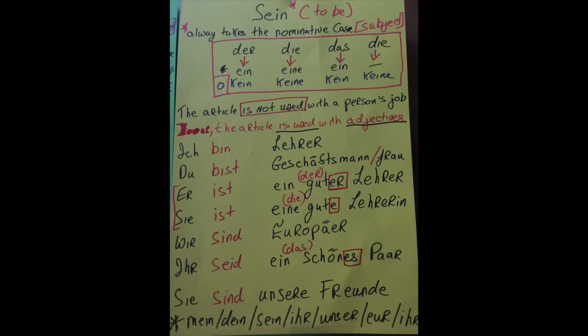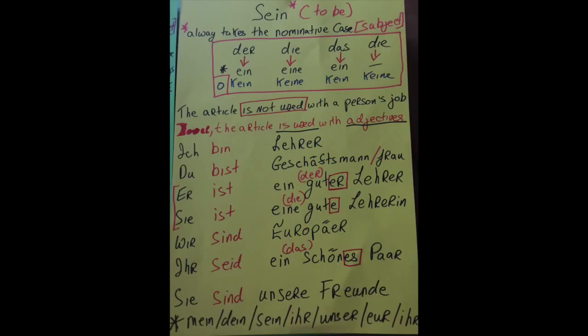So that's the negative. So if you want to say, for example, "he is not a good person", you'd have the K for the negative. Okay, so the first example here is ich bin Lehrer. In English we would say "I am a teacher". However, in German, the article is used only with adjectives. The article is not used with a person's job. So you'd have ich bin Lehrer. If you wrote down ich bin ein Lehrer, that would be wrong. Cross out the ein, ich bin Lehrer.